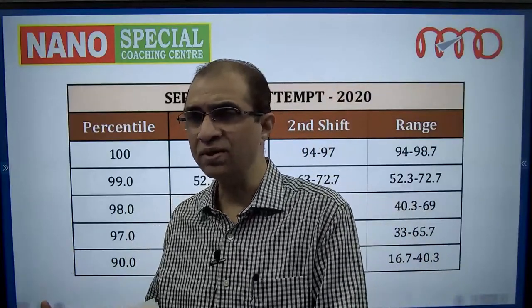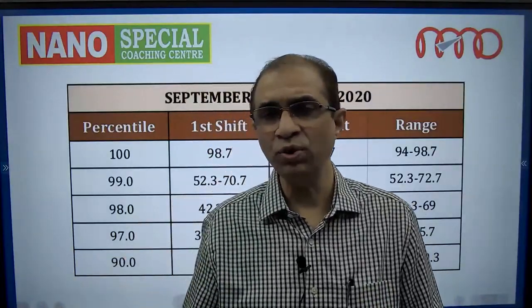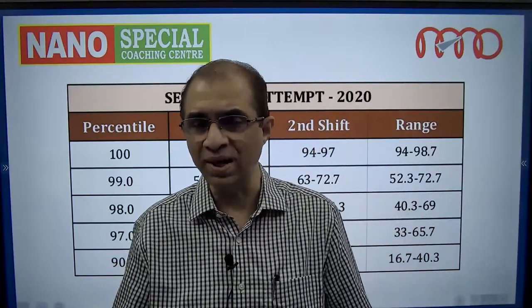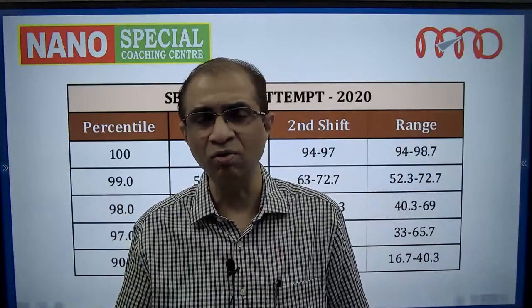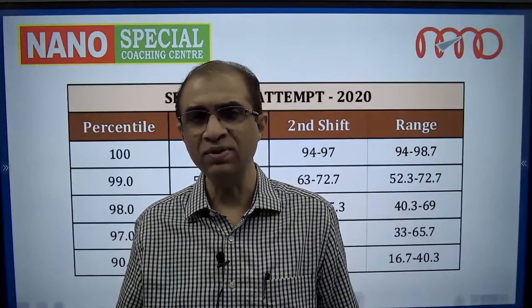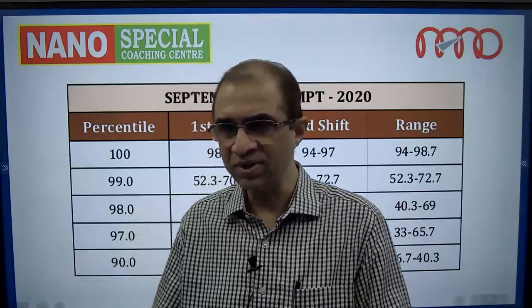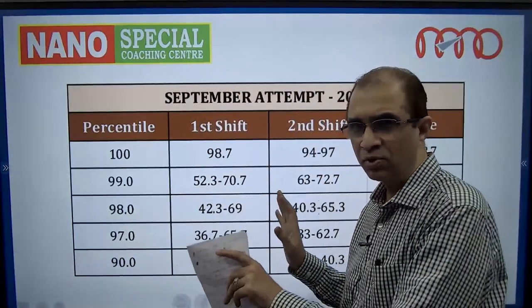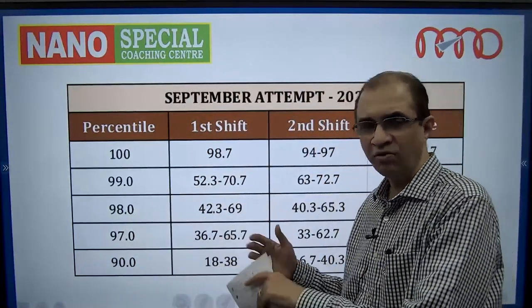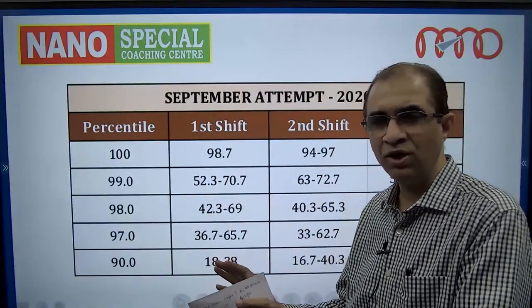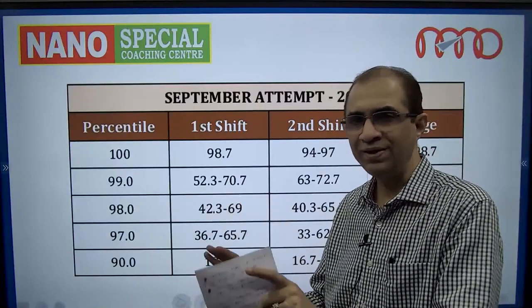So because of this, when the number of students who are likely to get lower than you is less, your percentile also obviously falls. Because of this reason, the September data was a little skewed. So for this reason, I am not going to use the September data for further analysis. Whatever analysis I'm going to do will be based on the January data.